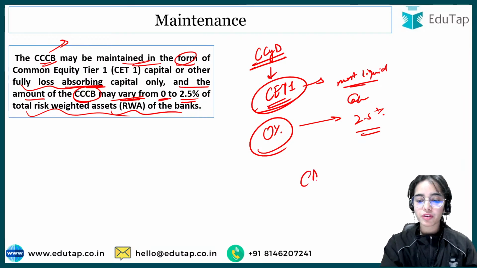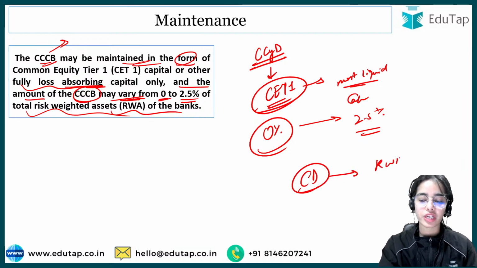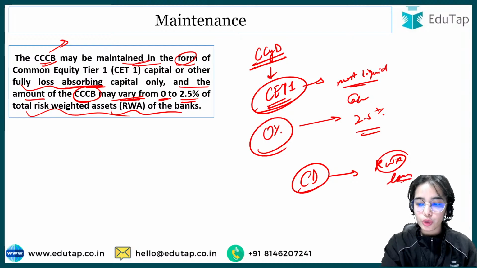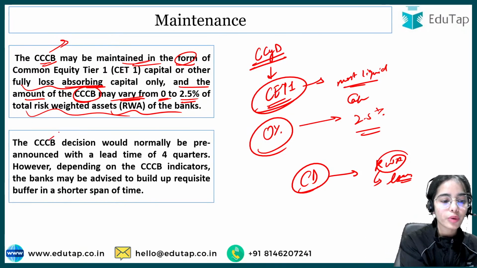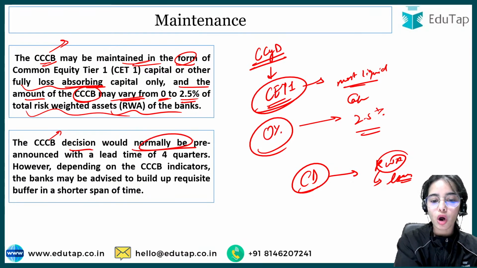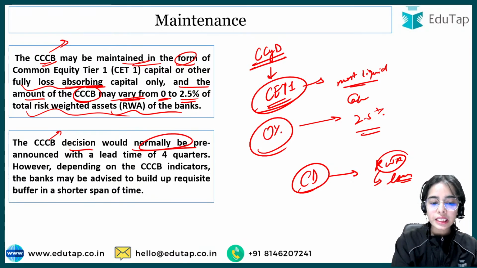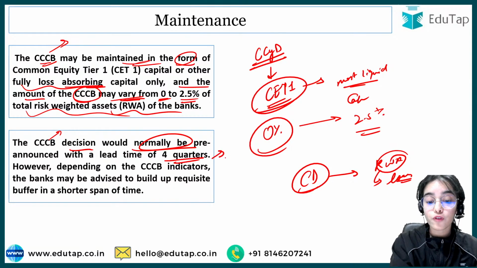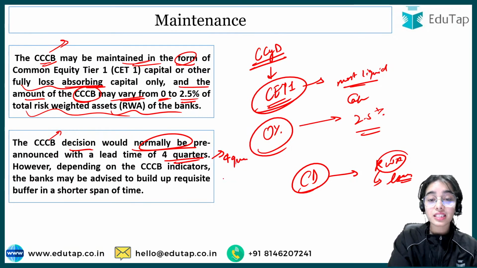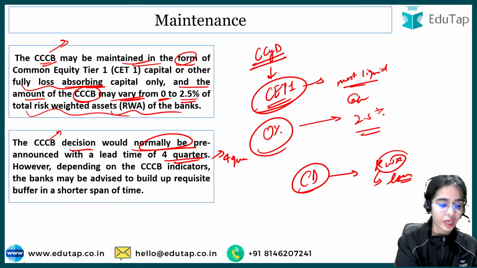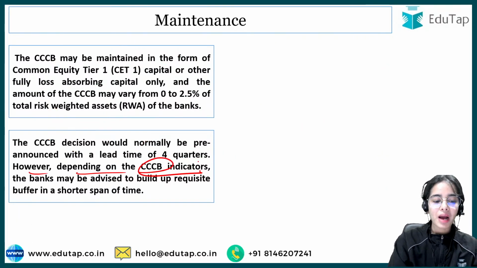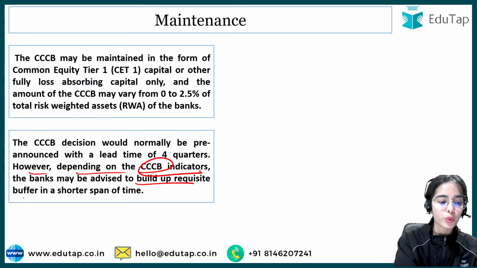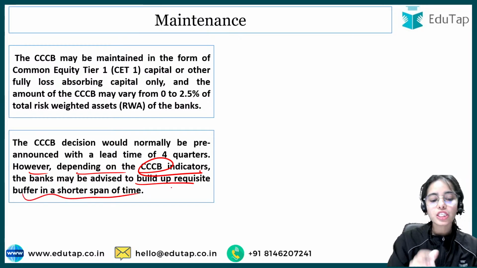So capital buffers have to be maintained against the risk-weighted assets, always against the loans that have some risk weight attached. Now the counter-cyclical capital buffer decision would normally be pre-announced with a lead time of 4 quarters. That is nearly a year, you can understand. However, depending on the indicators, the banks may be advised to build up the requisite buffer in a shorter span of time.